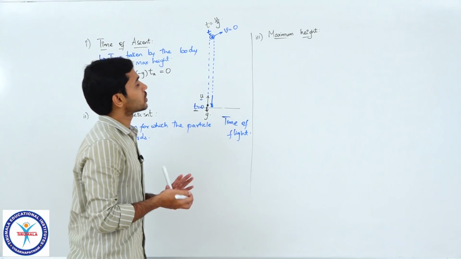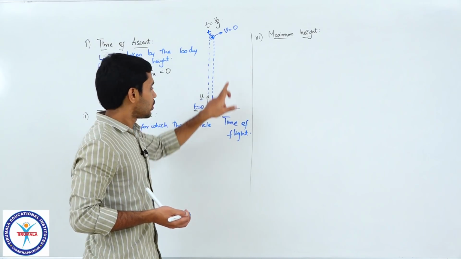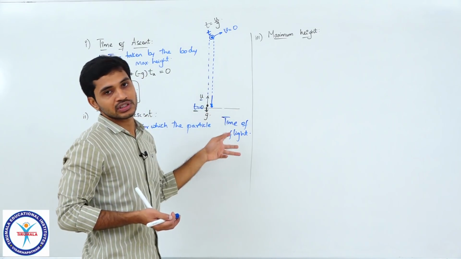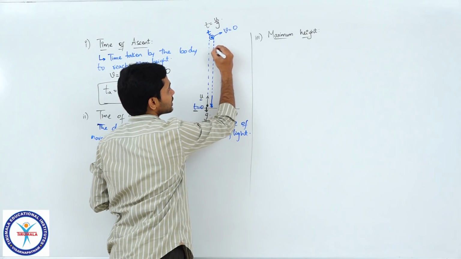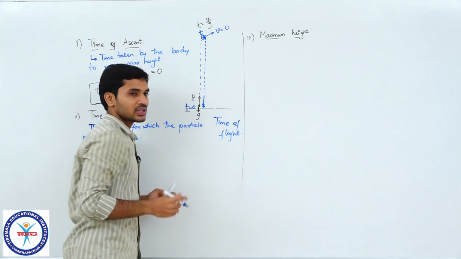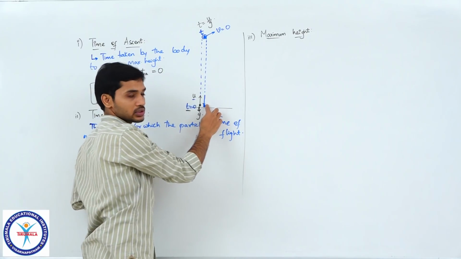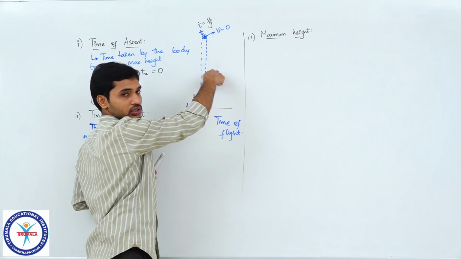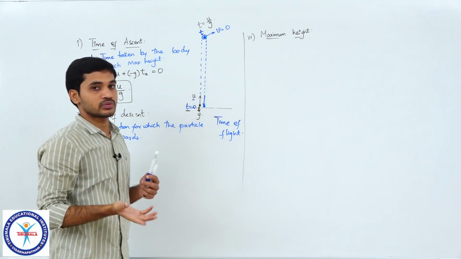So, we know that the velocity here is 0, right. We do not know what the velocity here is, we do not know what the height is, we do not know what the time is. So, here there are many unknowns for this descent. As the particle starts from here and reaches this position, I do not know the time in this motion, I do not know the final velocity, I just know the acceleration as minus g, and initial velocity as 0, correct.